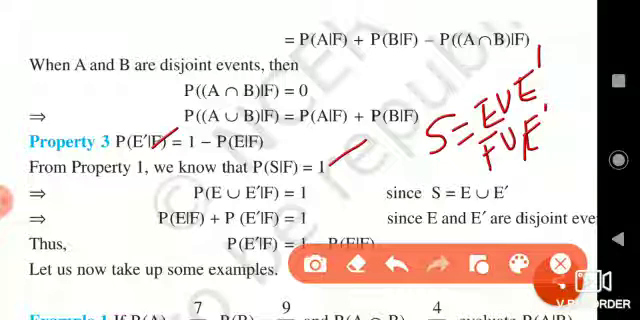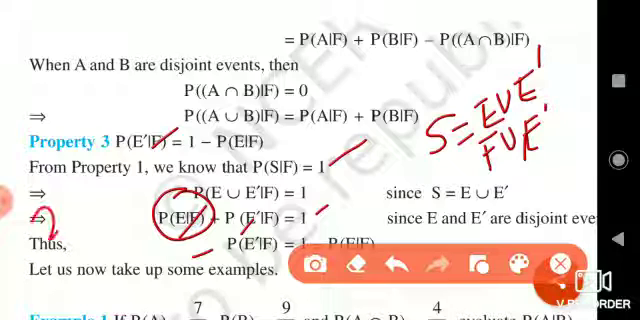By this definition, we can write P of E given F, by using the earlier theorem, plus P of E dash given F is always equal to 1. We want P of E dash given F, so we bring this term to the right hand side, and it gives 1 minus P of E given F.